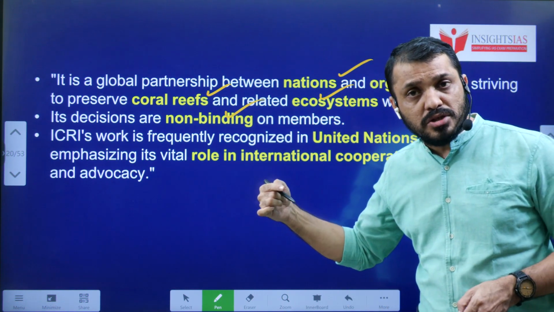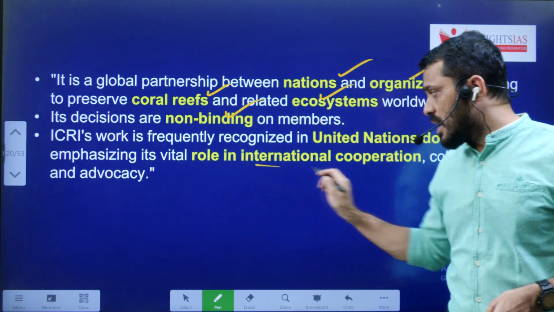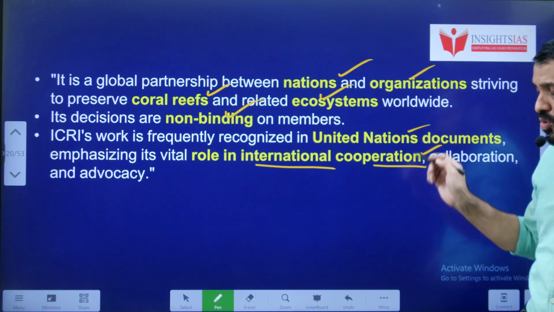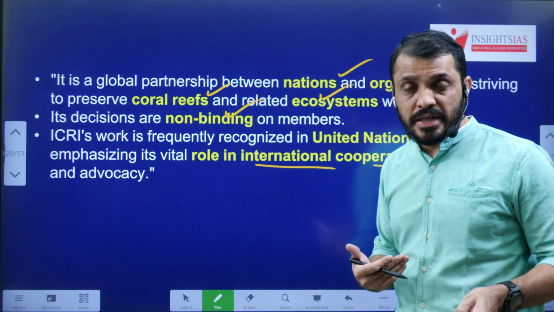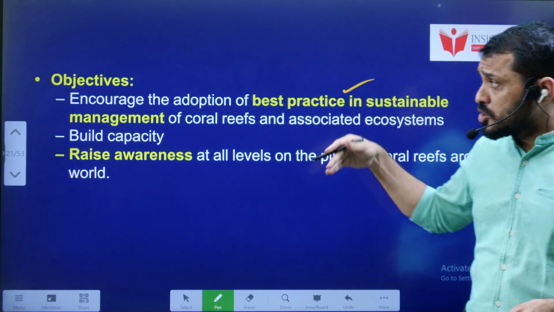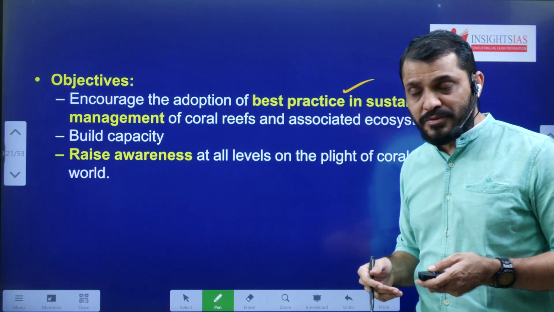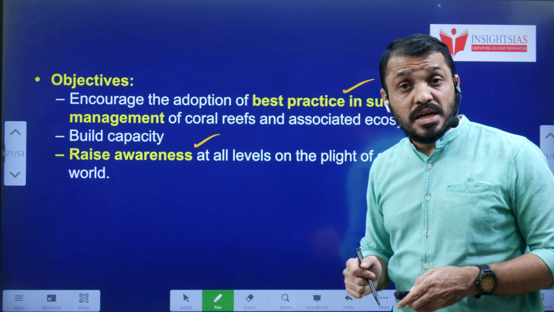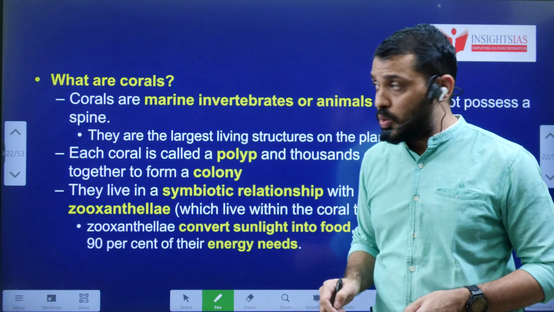This organization also plays a very important role in UN developmental programs as well as some international cooperation programs, whose inputs are taken into their decisions. The objective is to promote best practices in the sustainable management of coral reefs as well as raise awareness among all sections regarding the protection of coral reefs.